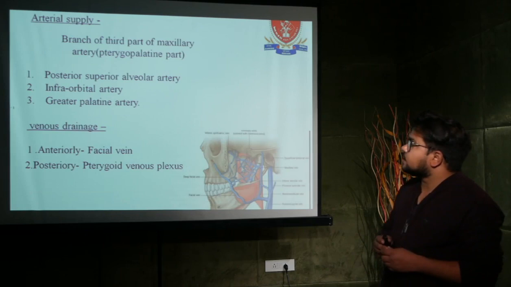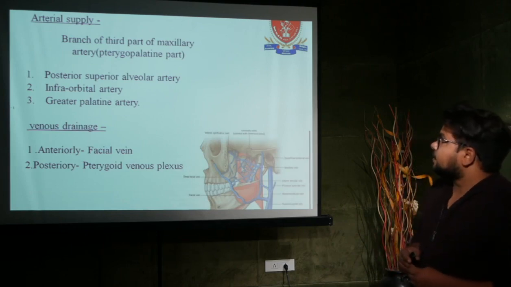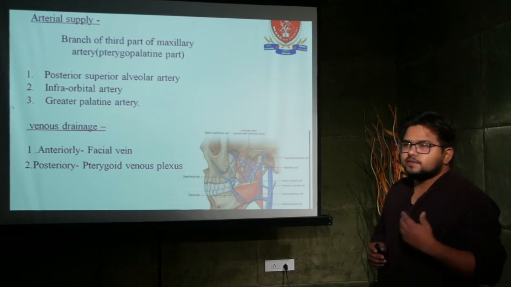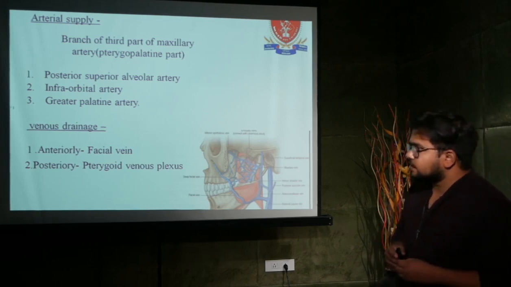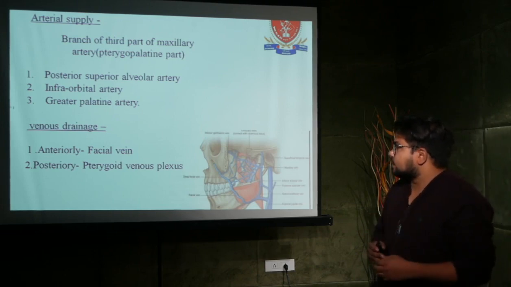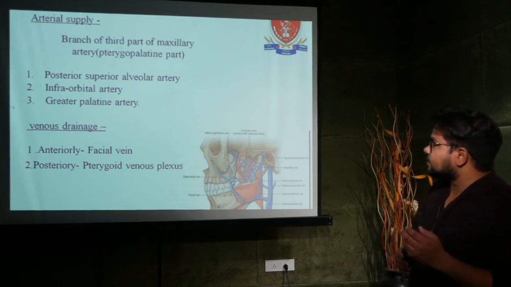The arterial supply of the maxillary sinus is given by branches of the maxillary artery: the posterior alveolar artery, infraorbital artery, and greater palatine artery. The venous drainage of the maxillary sinus is anteriorly drained by the facial vein and posteriorly drained by the pterygoid venous plexus.